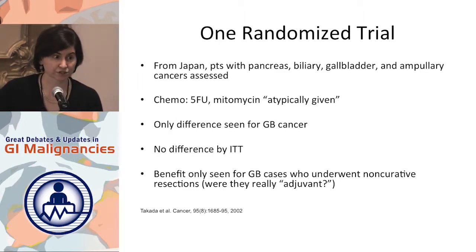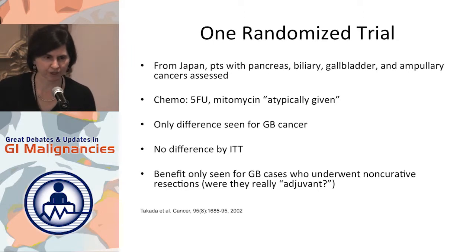So the randomized trial was from Japan. It was about 500 patients, and it included everybody. So it included pancreases, it included gallbladders, biliaries, and also ampullaries, which are not usually included in most biliary cohorts because their prognosis is so much better. They gave sort of old school chemotherapy, 5-FU and mitomycin C, and they gave it atypically. So they actually gave a dose of mitomycin the same day that the patient was going to the OR.